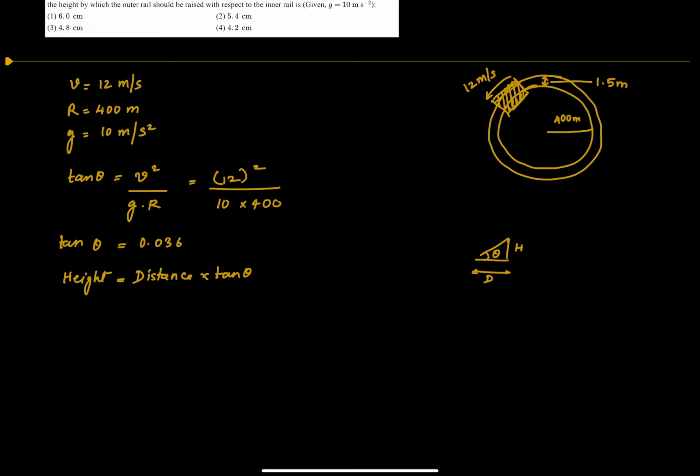So the height will be 1.5 into 0.036, which is equal to 0.054 meters, which is equal to 5.4 centimeters, and option 2 is the right option.